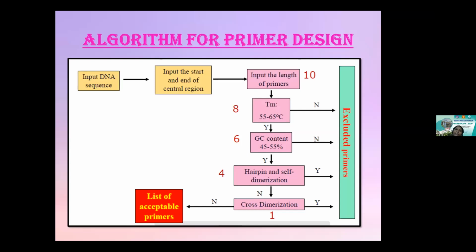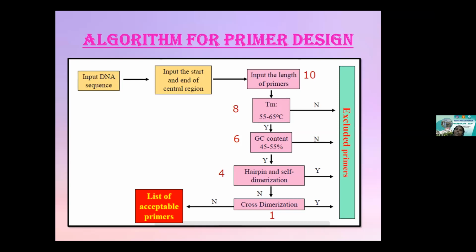There's a stepwise pattern which you need to follow while designing your primers using the online tools. You have to input your DNA sequence first. That is the first thing that is required. The DNA sequence information can be retrieved from the NCBI databases. If you're working on a plant genome, you can get the information from the Ensembl Plants database. The information should preferably be in the FASTA format.